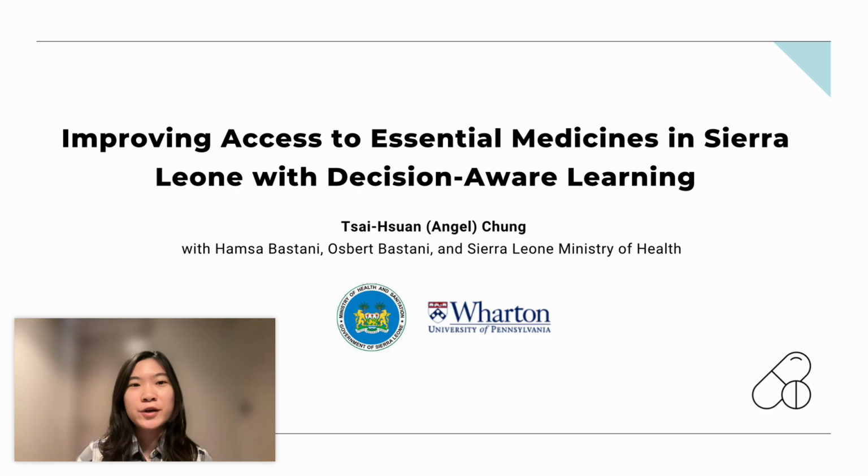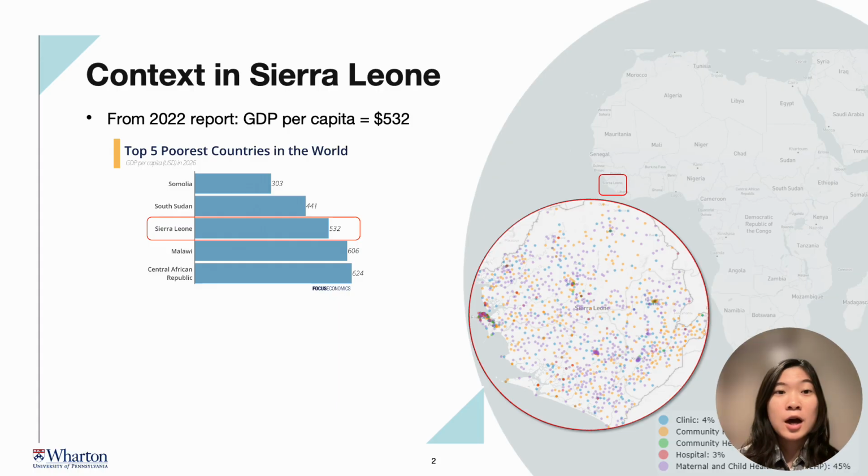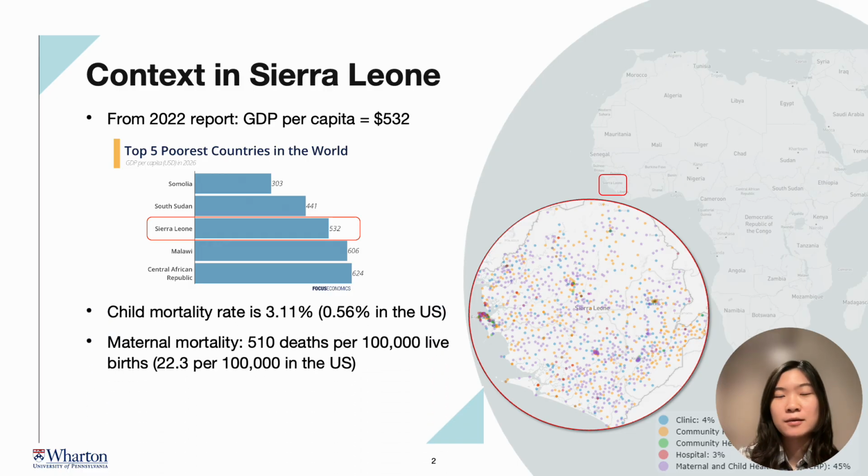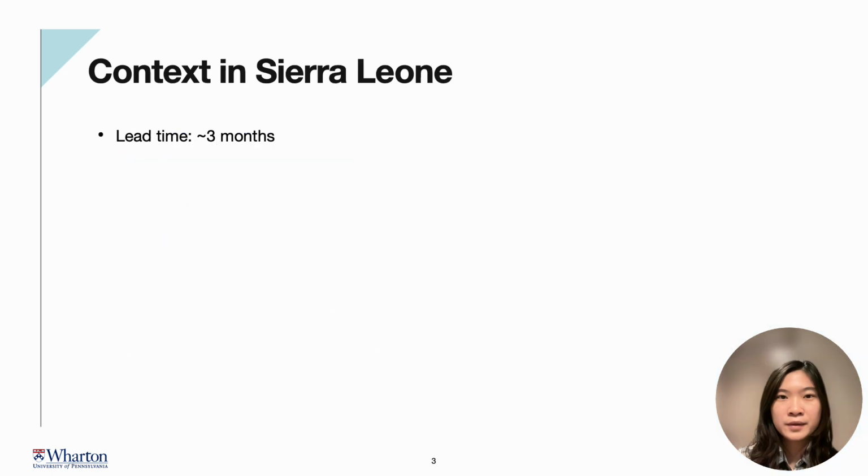I'm very excited to share our work on improving access to essential medicine with decision-aware learning. So our work is to develop a novel solution to the medicine allocation problem in Sierra Leone, which is one of the poorest countries in the world with high child and maternal mortality and a vulnerable healthcare system. Under this resource-constrained setting, how can we ensure each medicine and medical supplies reach the right population is the real problem we are solving here.